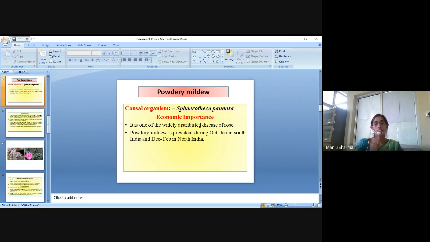The next disease is the powdery mildew disease. The causal organism is Sphaerotheca pannosa. The economic importance: it is one of the widely distributed diseases of rose. Powdery mildew is prevalent during October to January in South India and December to February in North India.